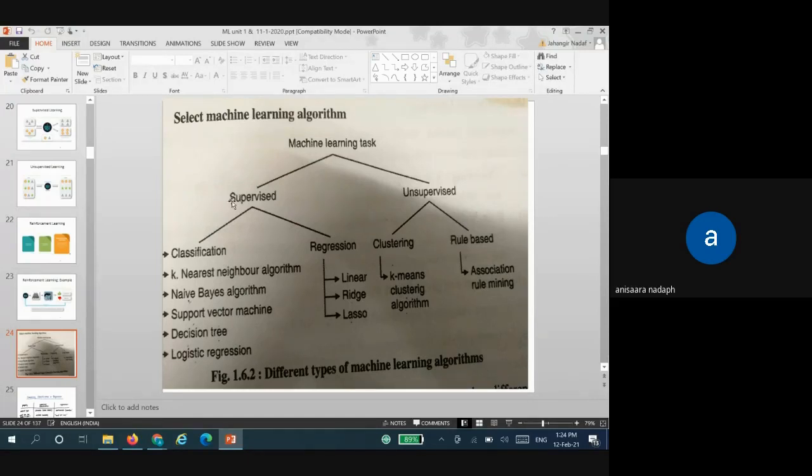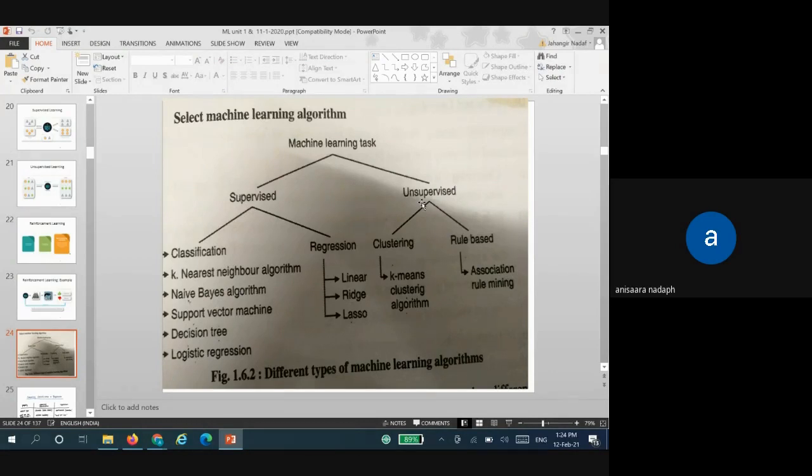So you can see under supervised learning, there are classification and regression. Students, I want you all to just note it down or take a screenshot of this particular diagram, because this is very important. Even in the end semester, this diagram has to be drawn. Somewhere one of the questions will be there in which you have to draw this particular diagram. Okay, so take the screenshot of this particular flow.